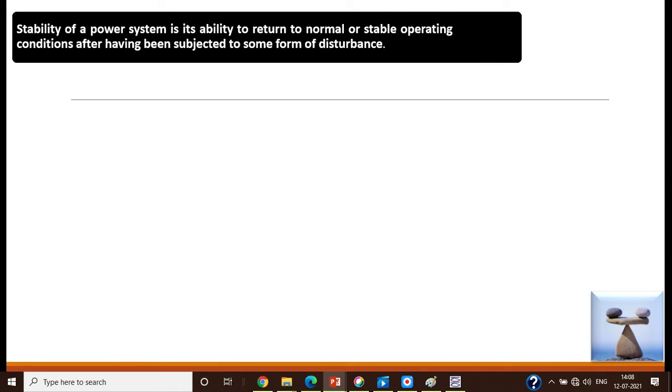Then, the step by step evaluation of the stability studies is the stability of the power system. We have already defined this as its ability to return to normal or stable operating condition after having been subjected to some form of disturbance.